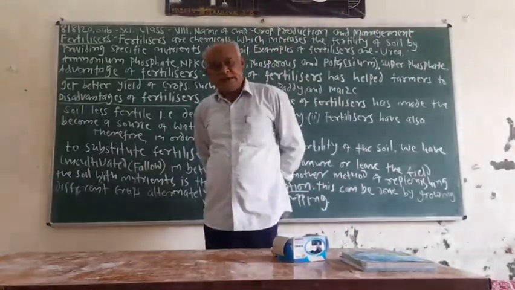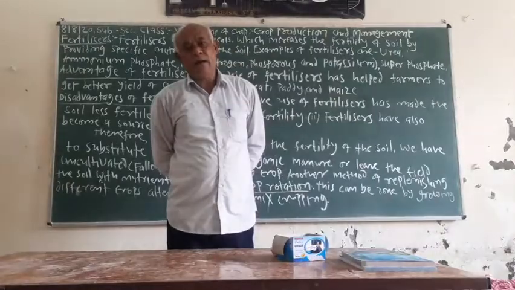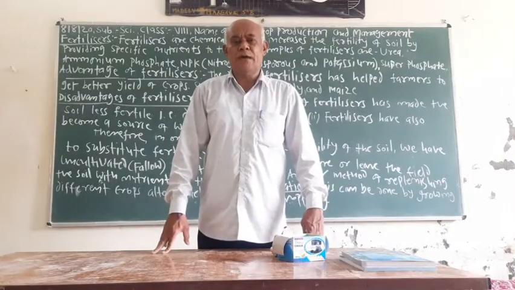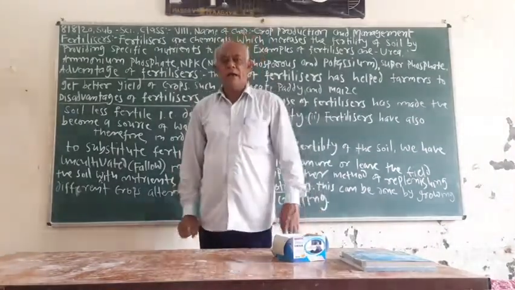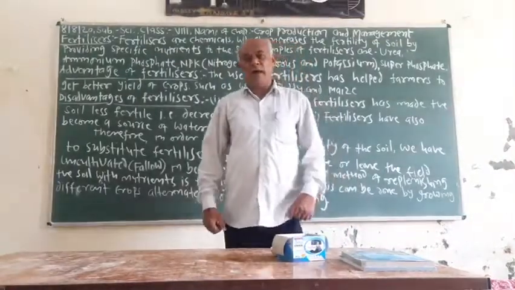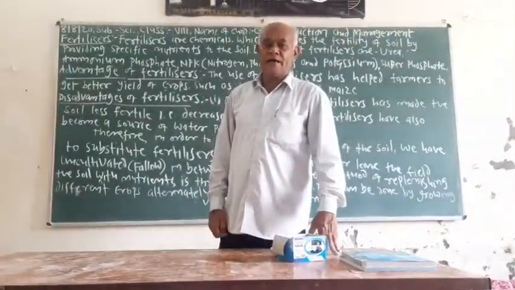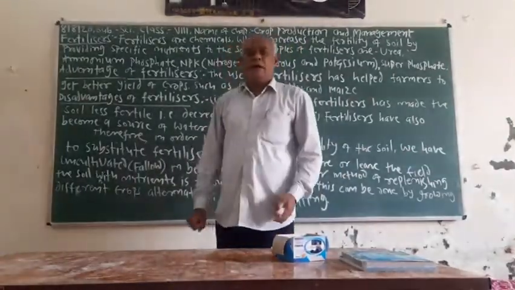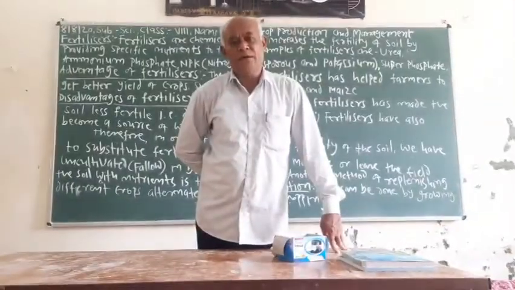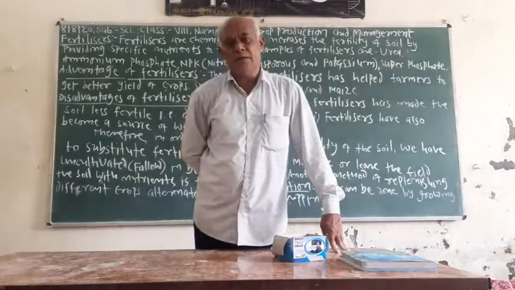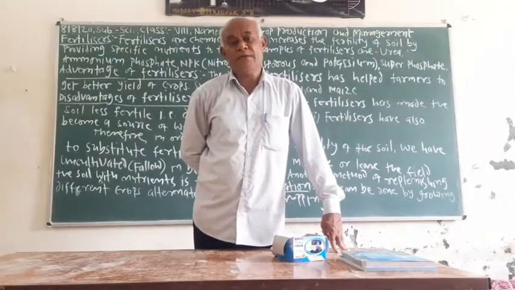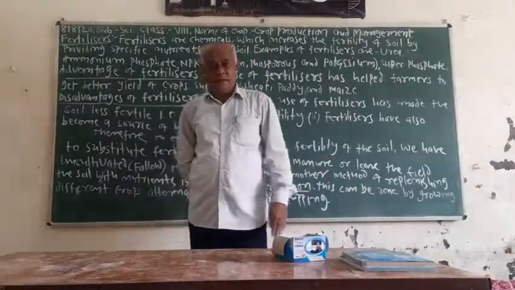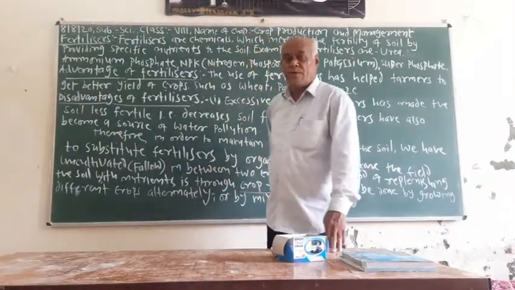These bacteria add a huge amount of nitrogen into the soil. If after the pulses crop we take a cereal crop like wheat, bajra, maize, etc., then this cereal crop requires nitrogen as a major nutrient, and this is already replenished by the pulses crop in the previous season. This is called crop rotation.